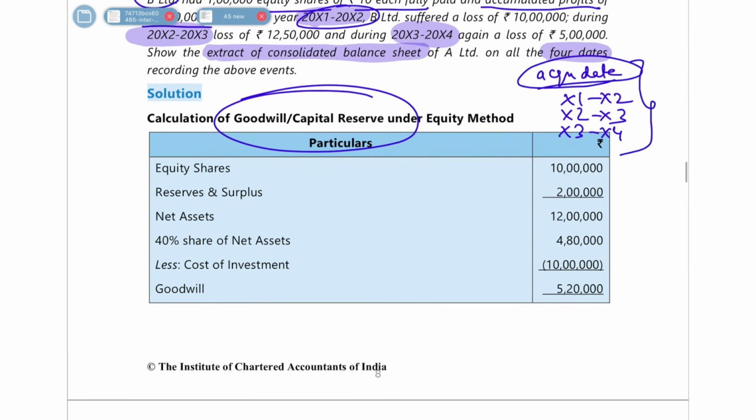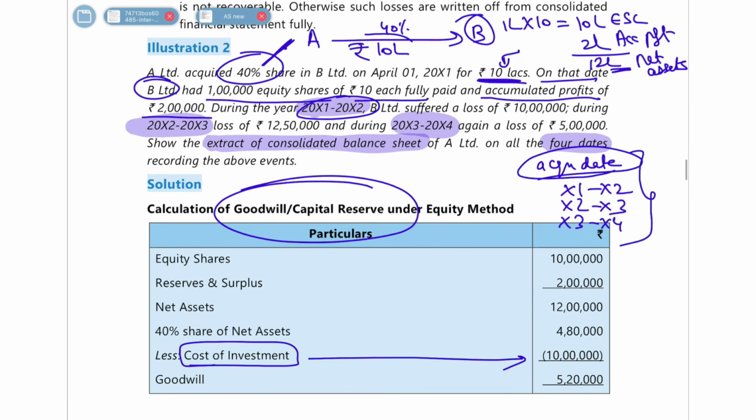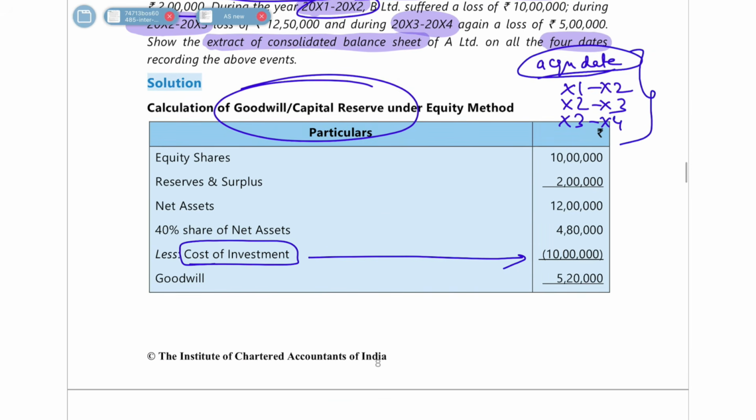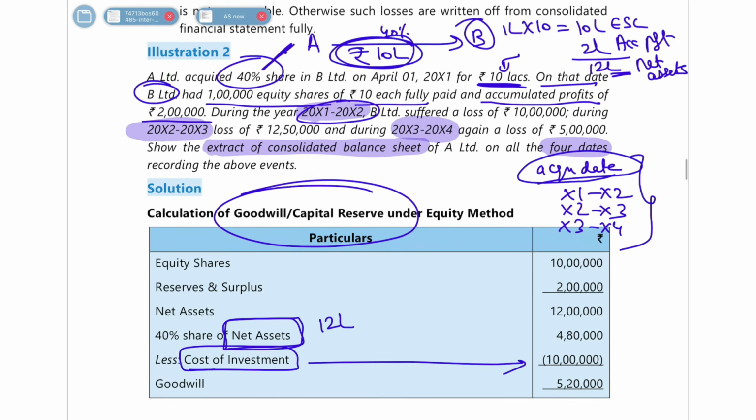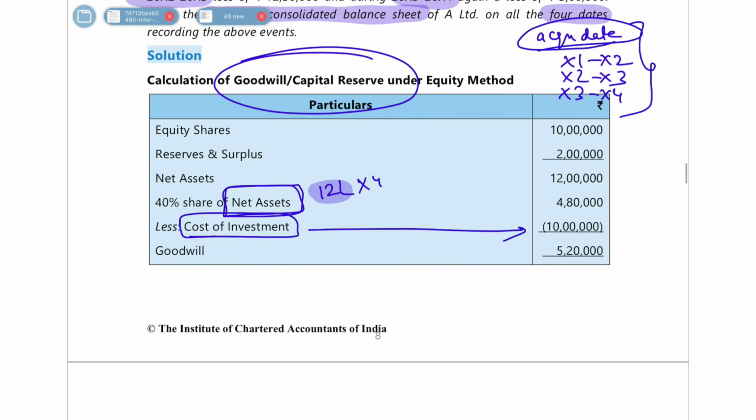So here what happened, first you will see what is your cost of investment. Your cost of investment is 10 lakh rupees. That means you paid 10 lakh rupees to get that 40% share. In that, how much did you get in net assets? Your net assets were worth 12 lakh rupees, like we found out above. In that 12 lakh rupees, your share was 40%, which means it was 4 lakh 80,000.